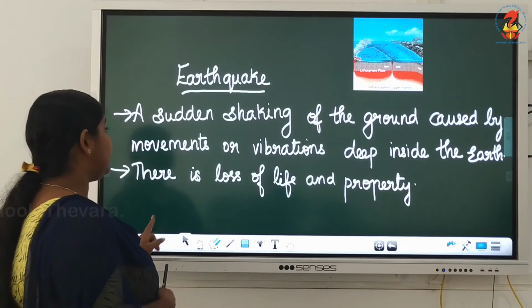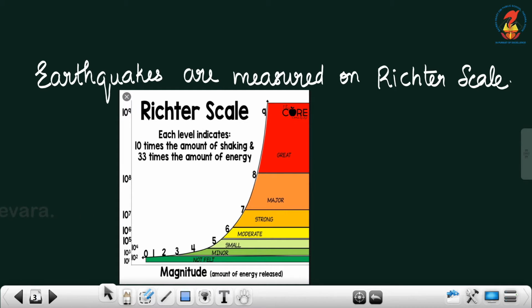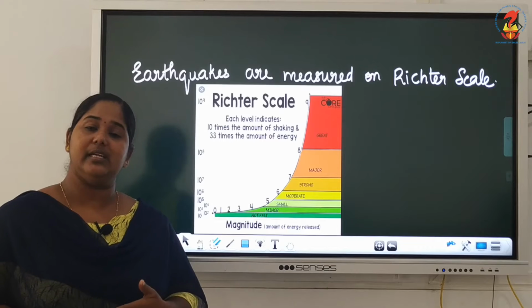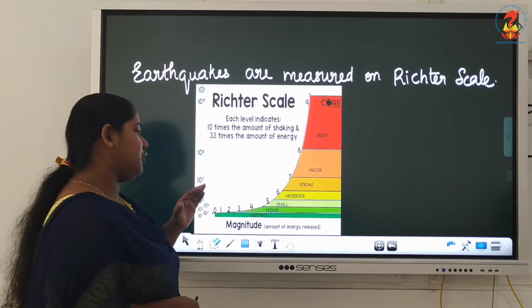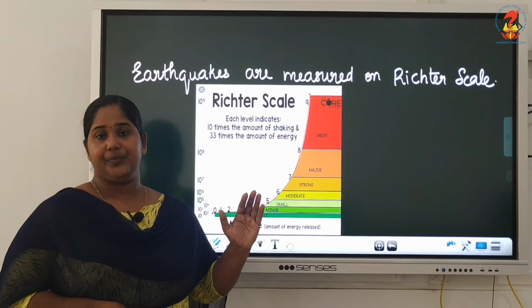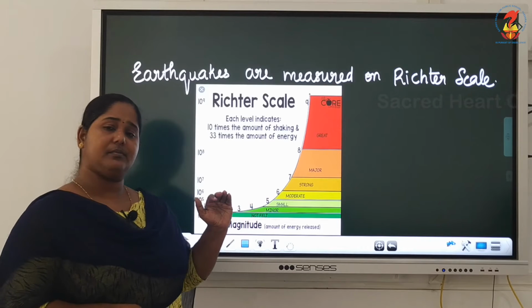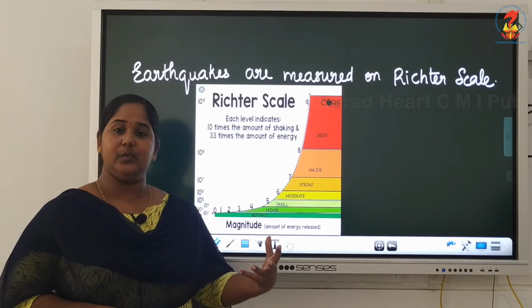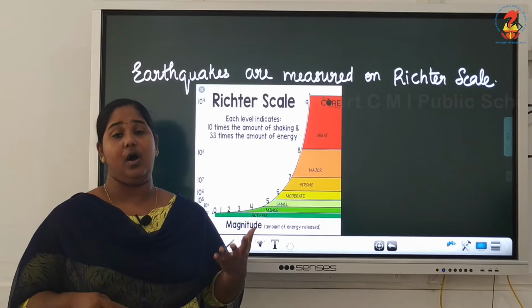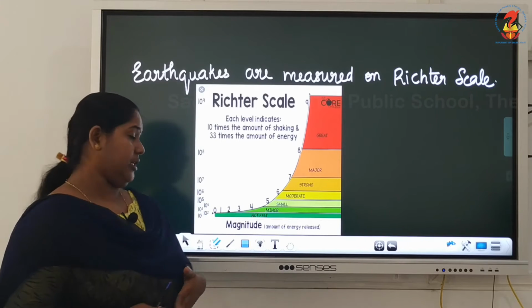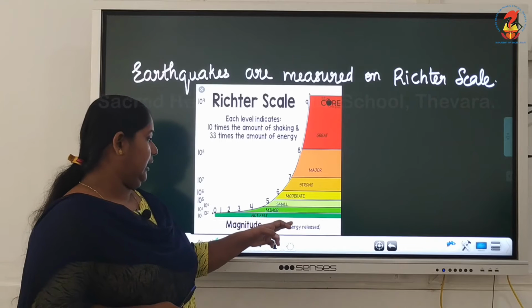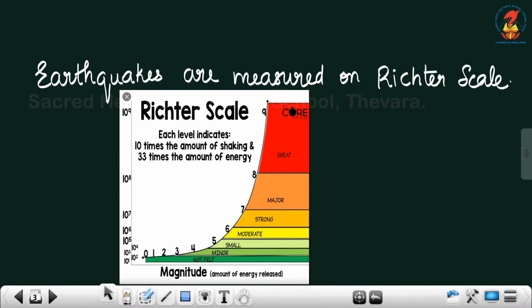Earthquakes happen with different intensities, and their intensities are measured with the Richter scale. The Richter scale was invented by Charles Richter in 1935. It has magnitude from 1 and upwards. With this Richter scale, we can know whether an earthquake has more intensity or will cause more destruction. See, here it is marked: magnitude of earthquake.